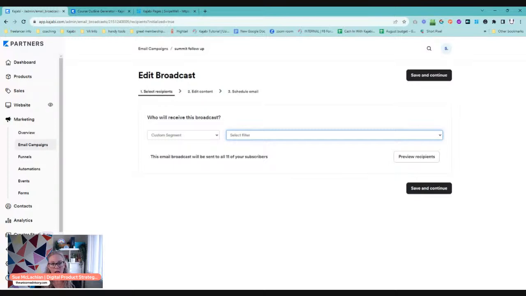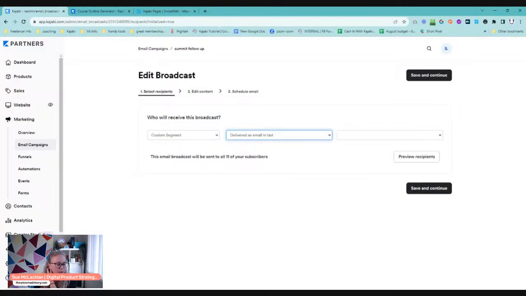Their engagement level, have they been delivered an email in the last, and you can choose the number of days. Have they completed an assessment, filled out a form, own a product or don't own a product, have an offer or don't have an offer? You can even do things like with your email broadcast, if they didn't open or they didn't click in a particular email, resend to those people. So there are lots and lots of things that you can do.